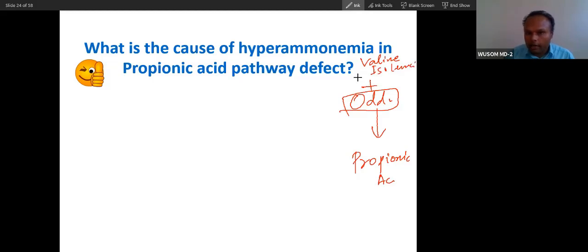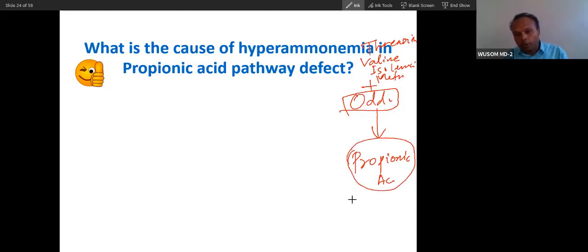I have also given you the amino acid chart. You can see there: valine, isoleucine, methionine, and one more, threonine. So these 4 amino acids also will come, and plus this odd chain fatty acid will produce the end product called propionic acid, and this propionic acid will convert ultimately into succinic acid.